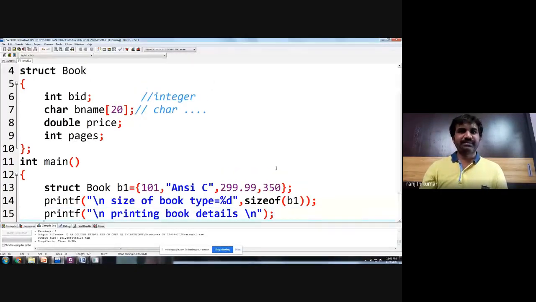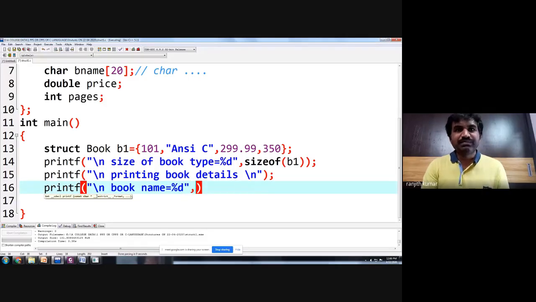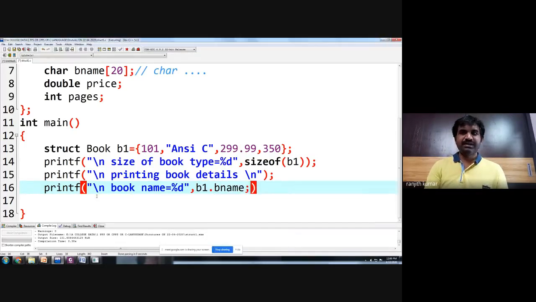So in the program, now let us print the book details here. How to print the book details? printf book name is equal to %s, comma, very important point here. How to access the book name? b1 dot b name, b1 dot b name. So whatever name you have given will be displayed.